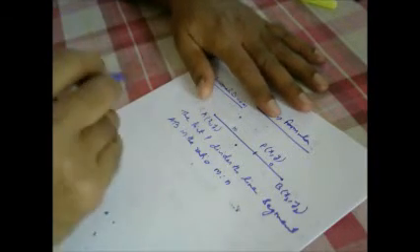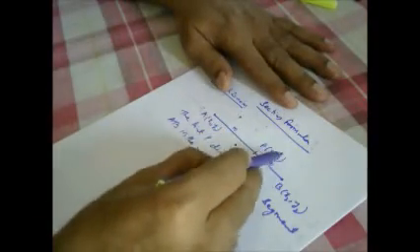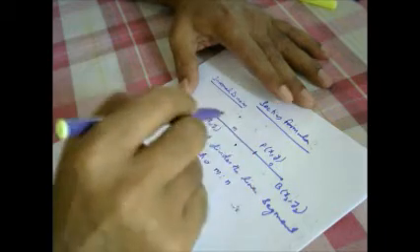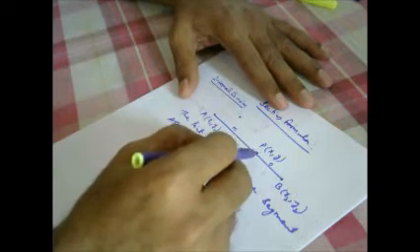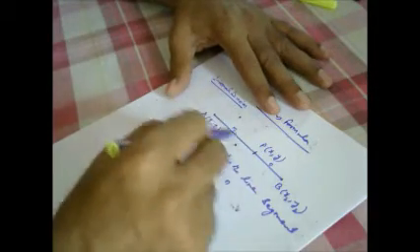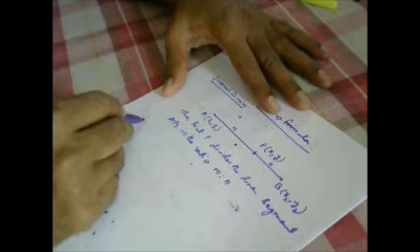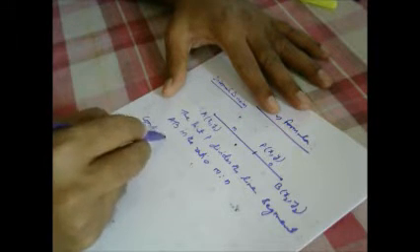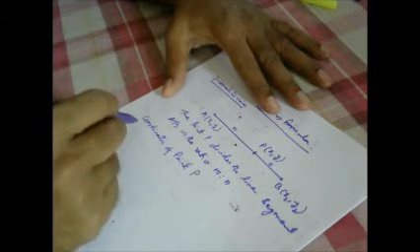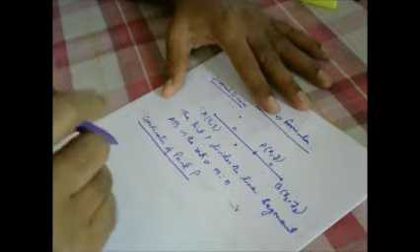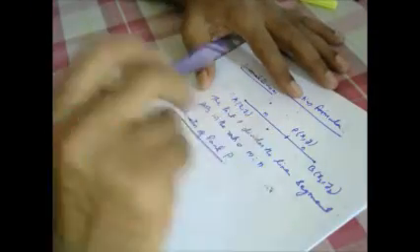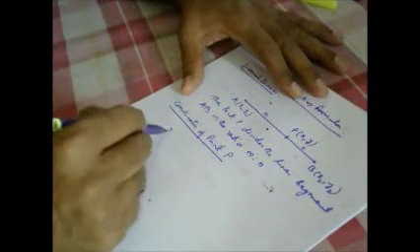Now, we need to find the coordinates of this point P. So the section formula makes us find out the coordinates of this point P, which is dividing this line segment in this ratio. So, in point P, we need to find x separately and y separately. How will we find x?